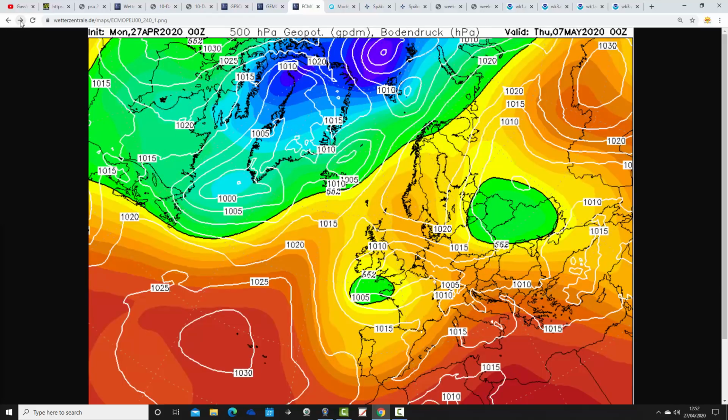We finish up at day 10 looking like that, unsettled low pressure sitting across England and Wales that would bring showers along with spells of rain. I think the ECM is a bit of a hot outlier today, especially for Spain, France, probably Germany, the Low Countries. I think the ECM would be quite a hot outlier for those areas.